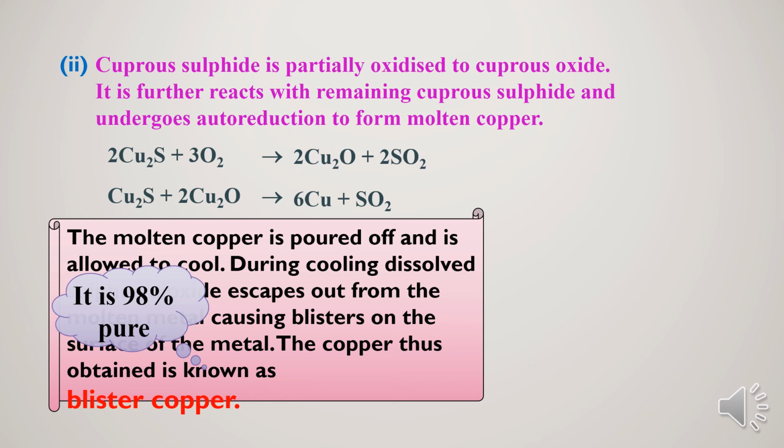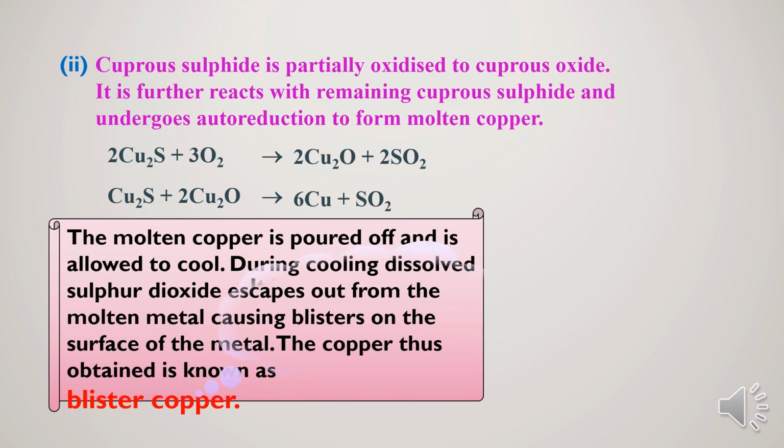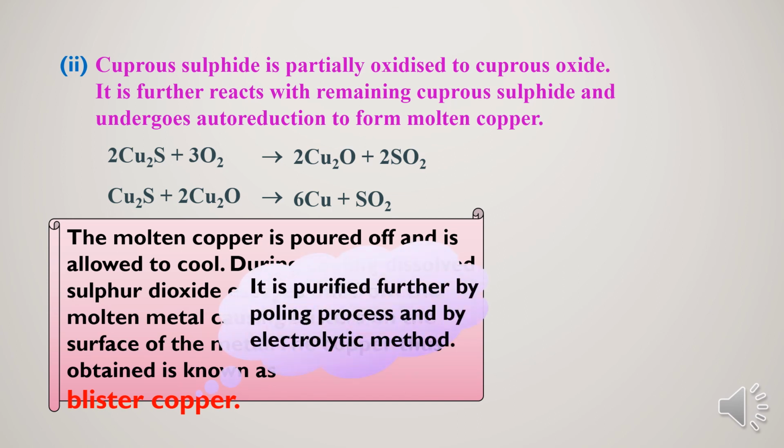The molten copper obtained during the process is allowed to cool. While cooling, a small amount of sulfur dioxide gas escapes continuously. Due to the escaping of sulfur dioxide gas, it causes blisters on the surface of copper. Blisters means small, fine bubbles appear on the surface of copper. Hence that copper is called blister copper. The blister copper obtained is 98% pure. Later, further purification can be done by the electrolytic method. Thank you.